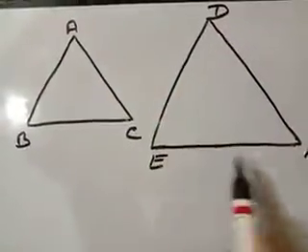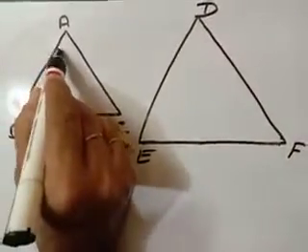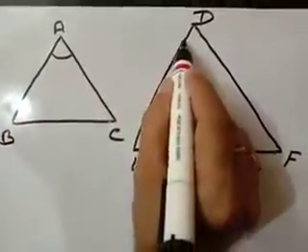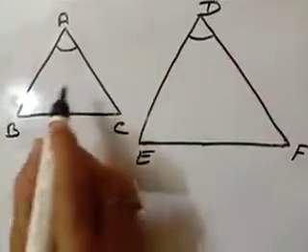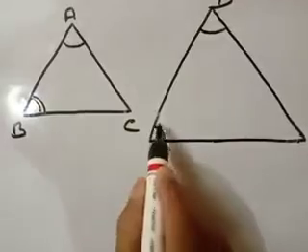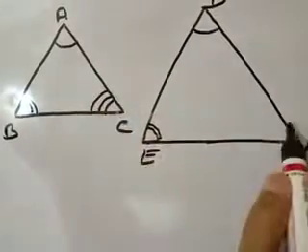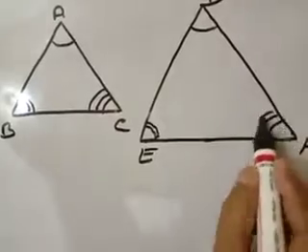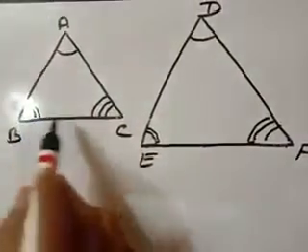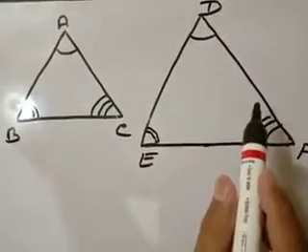ABC and DEF are two triangles, suppose. Now angle A is equal to angle D, angle B is equal to angle E, and angle C is equal to angle F. Then these two triangles ABC and DEF are said to be similar.